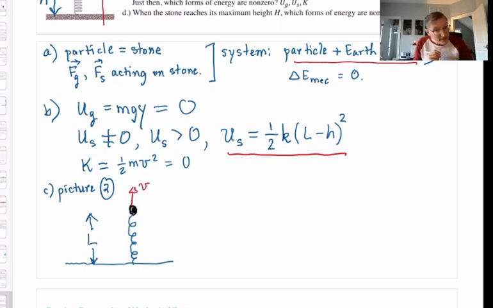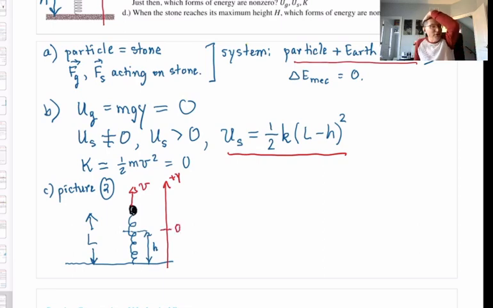Yes, it's moving upward. Let me also denote where we started. Roughly, just for the sake of the picture, that's where we started, when the stone was height h above the ground. Now the stone is higher, at L. Remember the y-axis, plus y up. Remember where y equals 0 is. Can't change that in the middle of the problem.